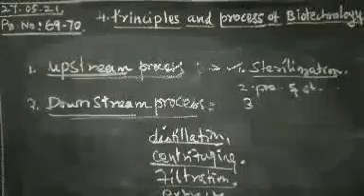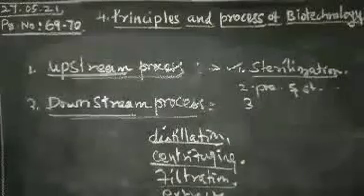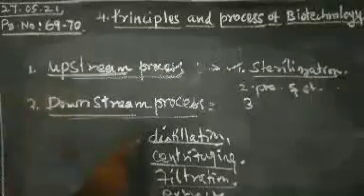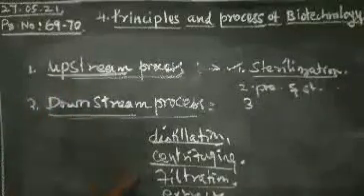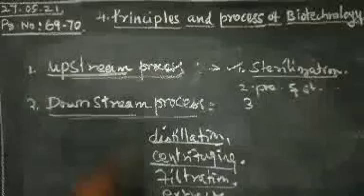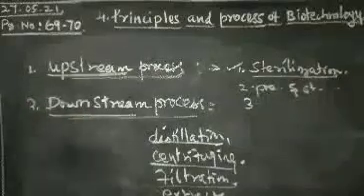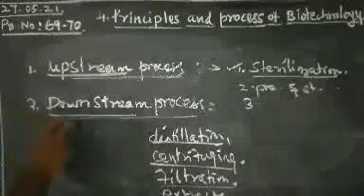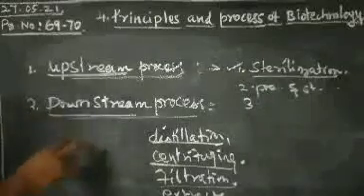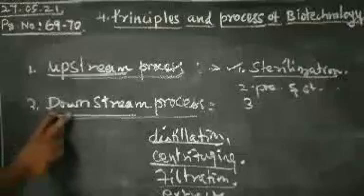In the downstream process, after the fermentation process, there are distillation, centrifugation, filtration and solvent extraction. Mostly the purification occurs in the downstream process.